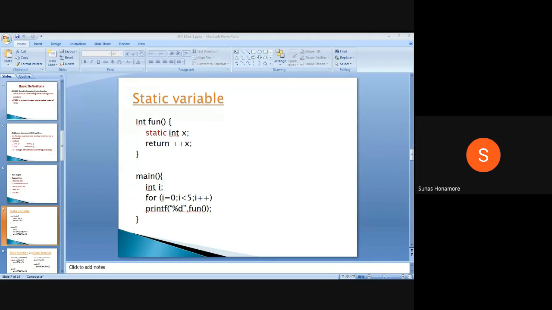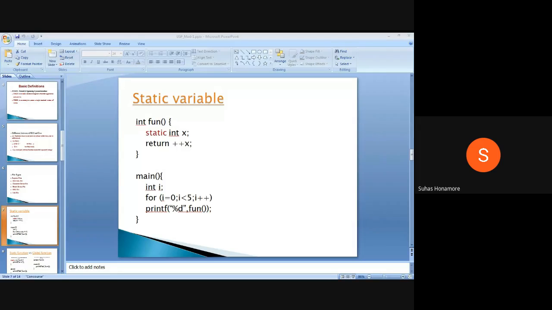Okay. One is given as 1, 2, 3, 4, 5. X is not initialized, so garbage value. Good. Someone replied 1, 2, 3, 4, 5.